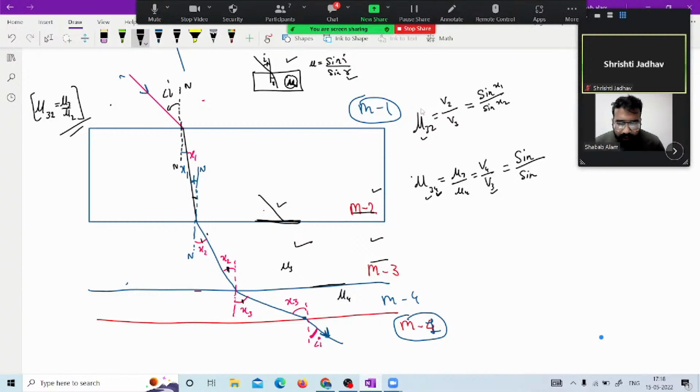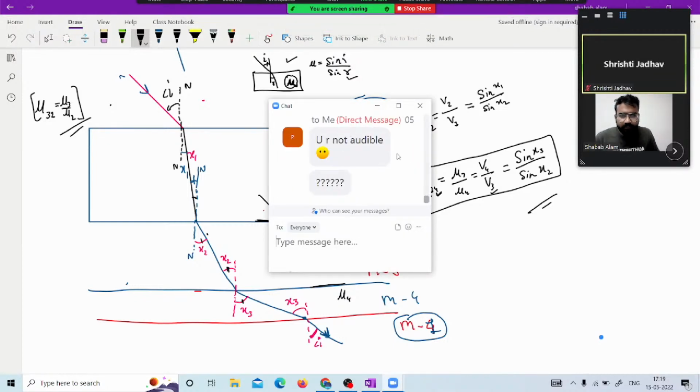So for mu 3 4, this is the angle of refraction, that is x2, and x3 will be the angle of incident in that particular case. Why I am taking these type of situations, so that you may better understand which incident or which refraction you have to take into consideration when you are solving the questions. Okay.